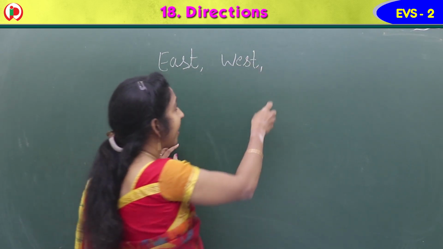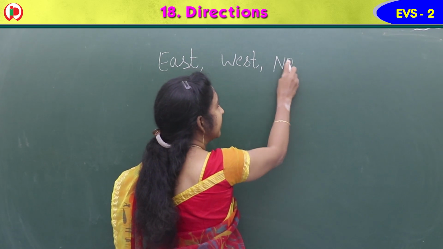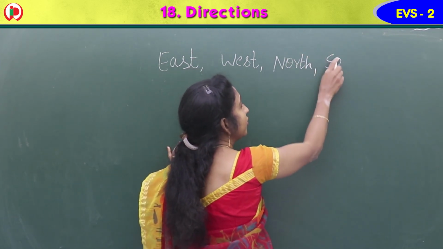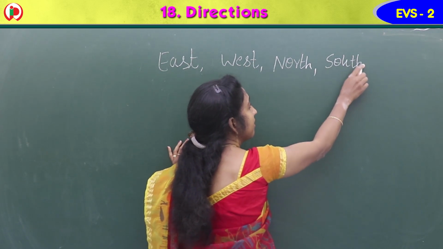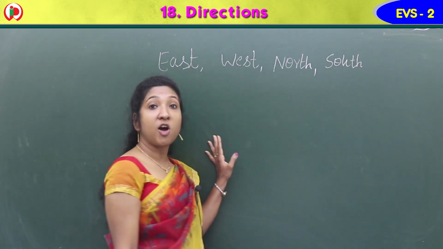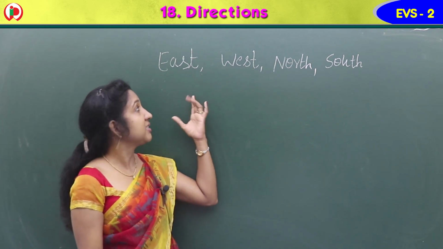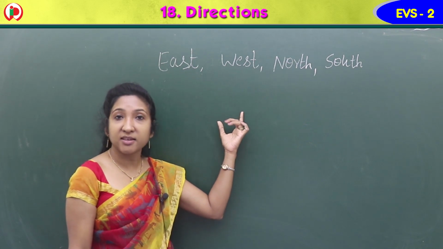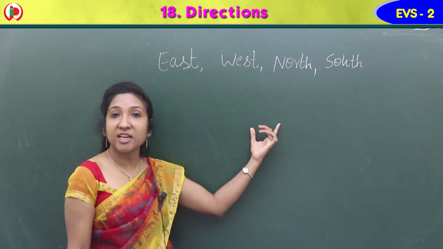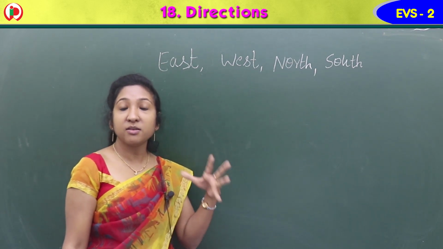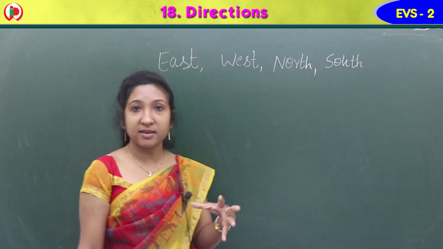Then north and south, N-O-R-T-H, north. Then south, S-O-U-T-H, south. So east, west, north, south are the 4 main directions. E-A-S-T, east, W-E-S-T, west, N-O-R-T-H, north, S-O-U-T-H, south. We learned about the 4 main directions, isn't it?